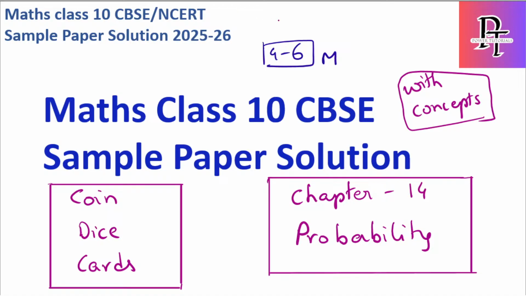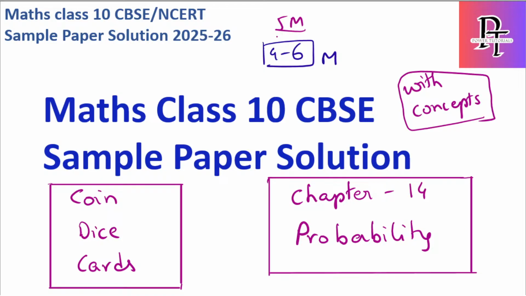Usually the weightage of the probability chapter will be around 4 to 6 marks. So minimum will be 4 and maximum can be 6 marks. And this is a very easy chapter compared to all other chapters, because we don't have any formulas, only one small formula, which is just winning cases per total cases, that's it.